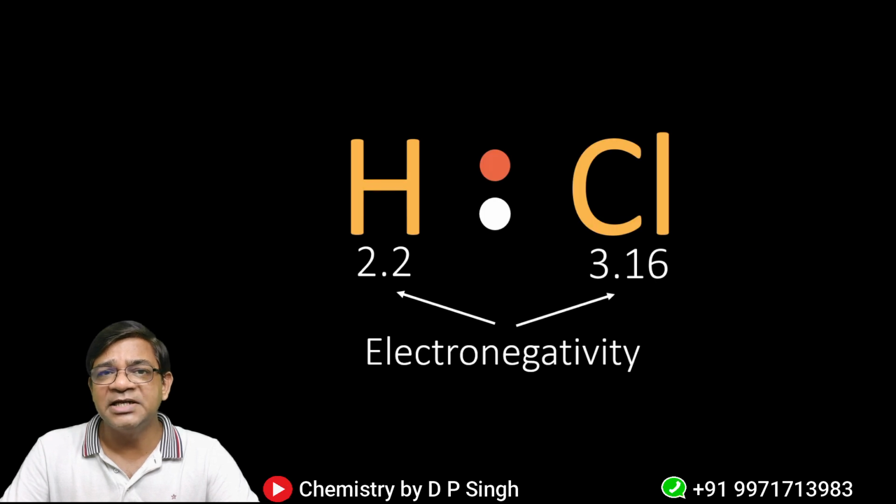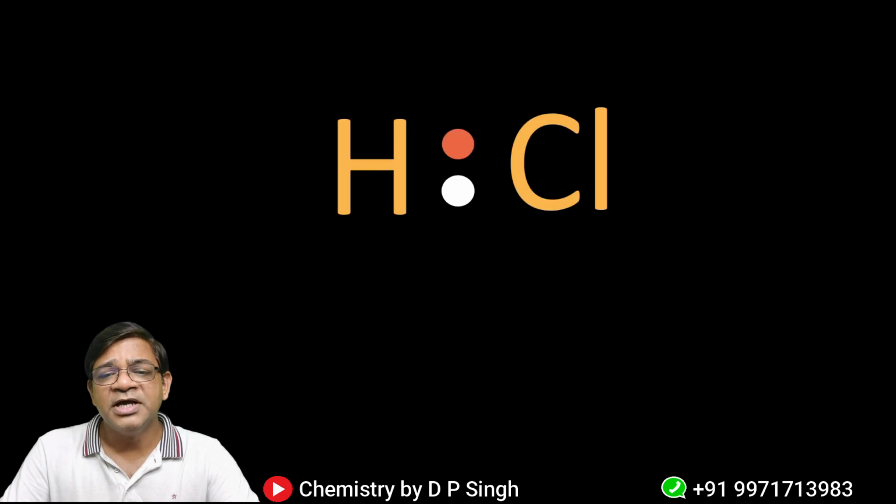and develop the charge. Let me show you: here HCl is there, hydrogen has electronegativity 2.2 and Cl has electronegativity 3.16. So Cl is more electronegative than hydrogen. So what will it do? It will try to take the shared electron pair towards itself.